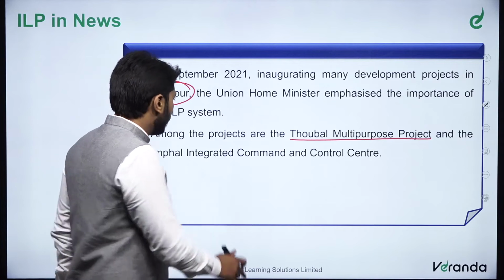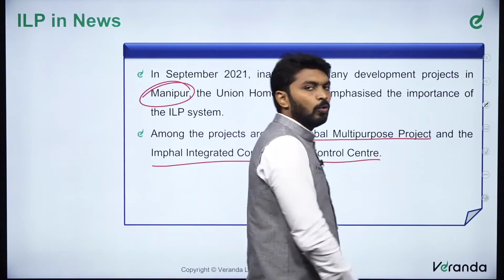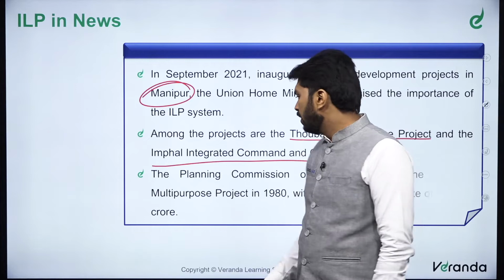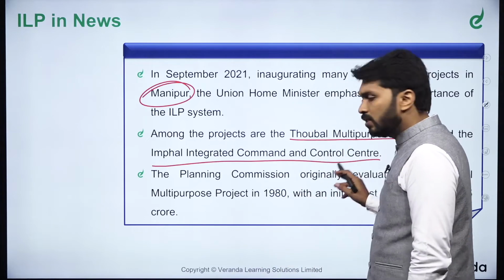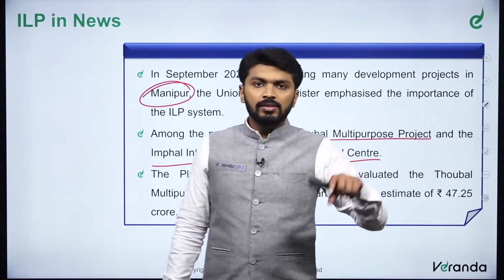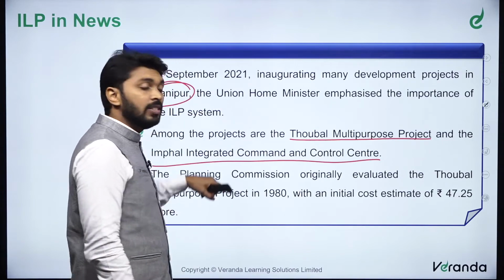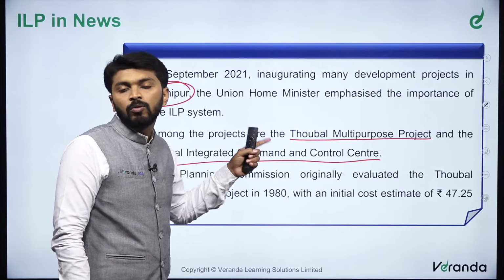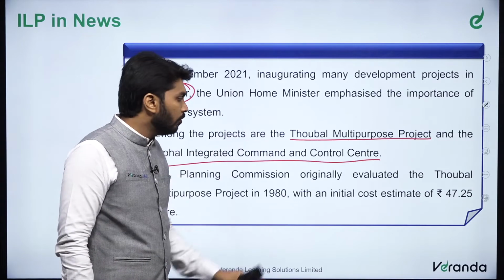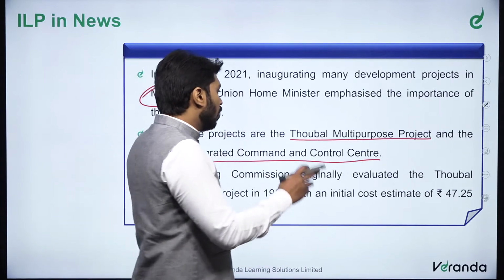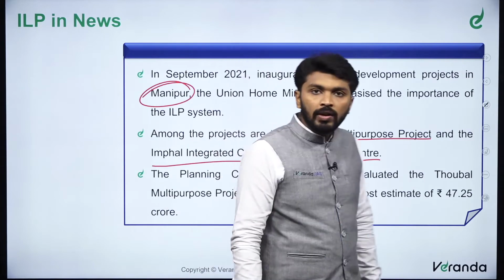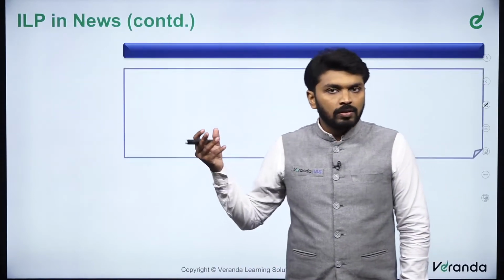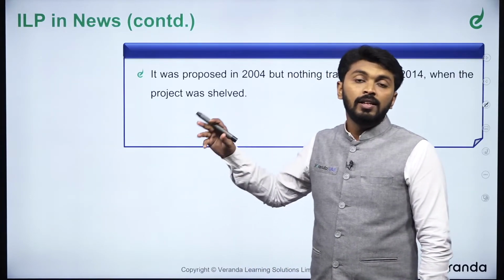And Impal Integrated Command and Control Center. What is the capital of Manipur? It is Impal. The Planning Commission actually originally evaluated this Thoubal multi-purpose project in 1980. So this project is such an old one. It was initially conceived by Planning Commission of India, which estimated cost of 47.25 crore, but it was delayed severely.